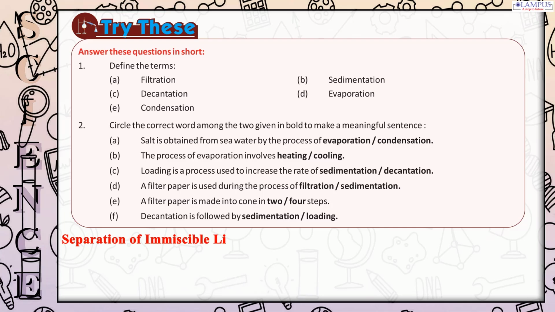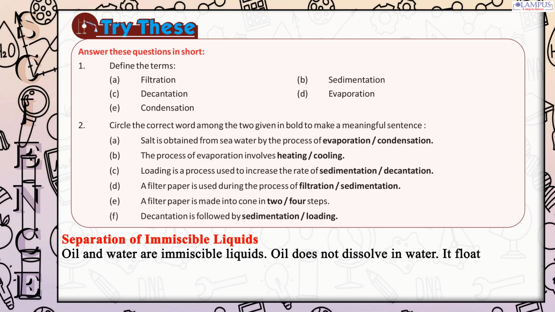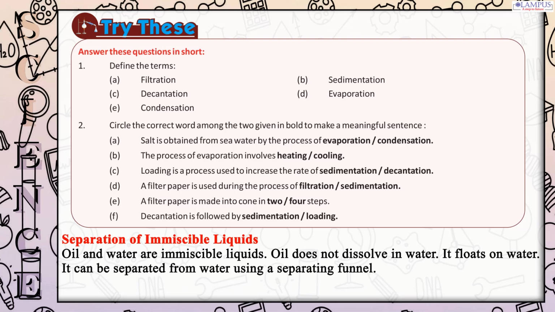Separation of immiscible liquids. Oil and water are immiscible liquids. Oil does not dissolve in water. It floats on water. It can be separated from water using a separating funnel.